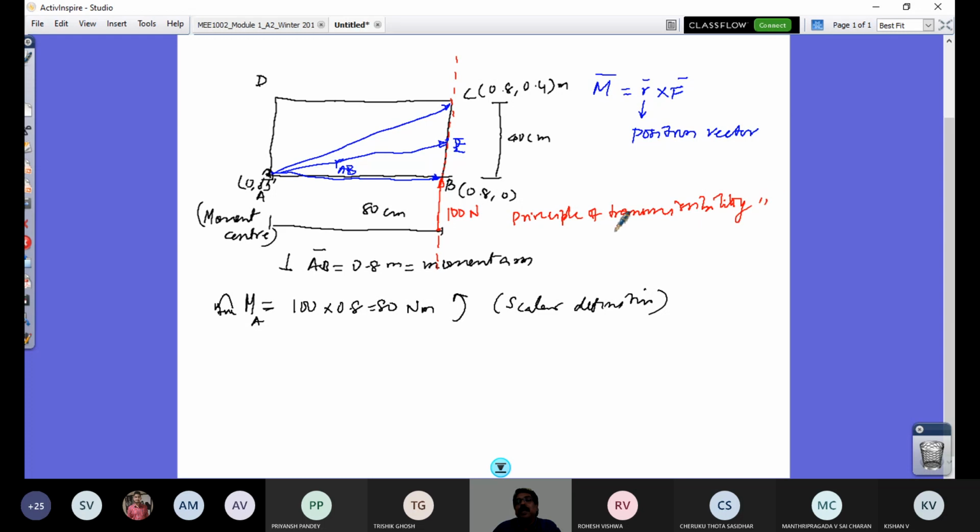Principle of transmissibility of force. What I mean by that is, I can either push this point B or I can pull this point C by this force. The effect is the same. So I can slide this 100 Newton force along the line anywhere if this is acting on a single rigid